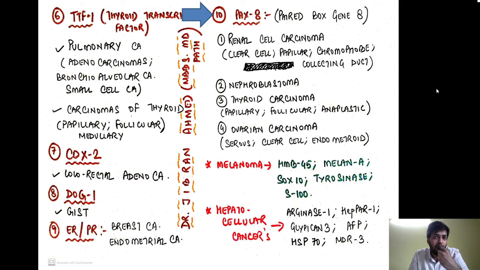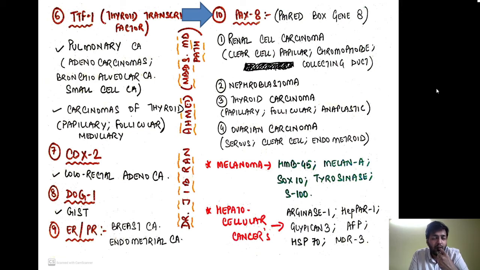PAX8, the full form is the paired box gene 8. It is positive in the renal cell carcinoma, the clear cell, papillary, chromophobe, and the collecting duct variety, nephroblastoma, thyroid carcinoma, the papillary, follicular, and anaplastic variants, and the ovarian carcinoma, that is the serous, clear cell, and endometrioid variants. Out of these four, three are very important, that is renal cell carcinoma, thyroid carcinoma, and ovarian carcinoma.